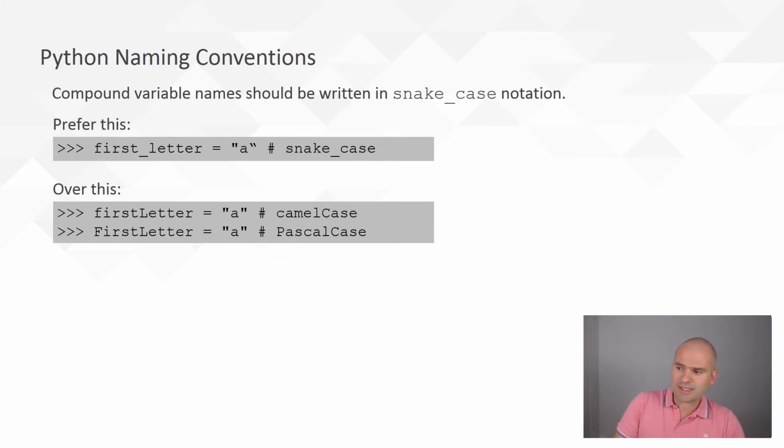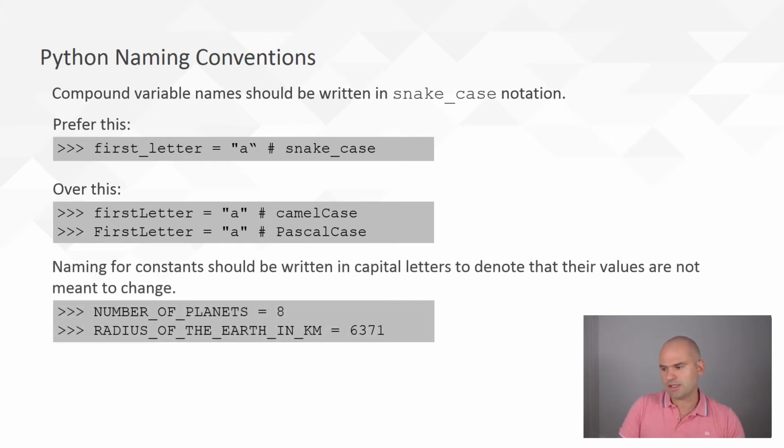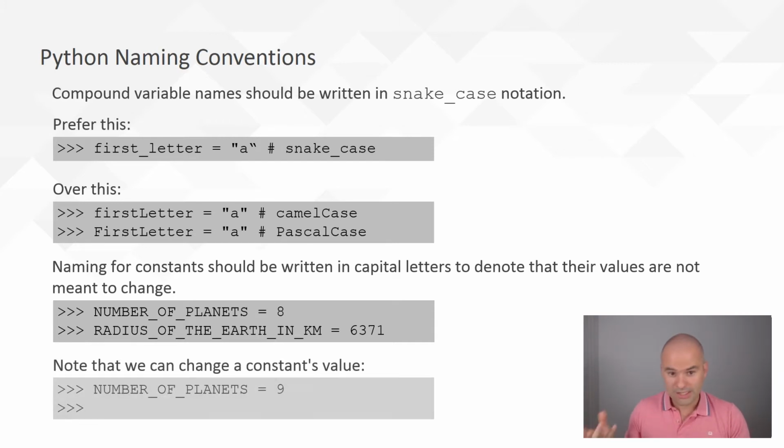The only exception to this is that Pascal case is generally what we use as class names. So this is sort of the rare exception to the snake case rule. I've already mentioned constants. Constants have to be in all caps. However, this is a convention, not a rule, so you can change the value of a constant.